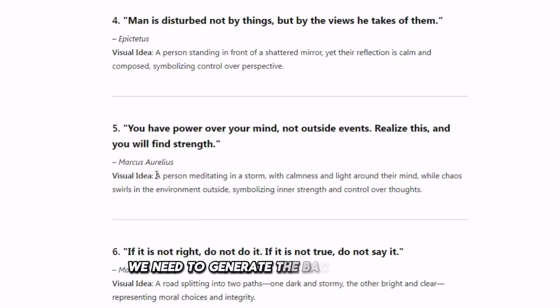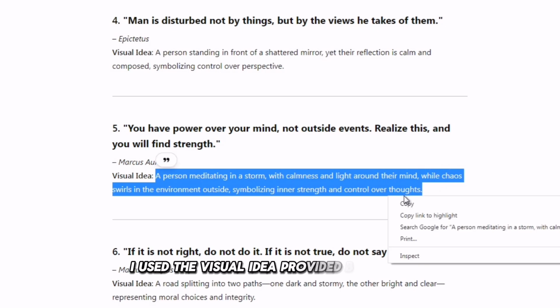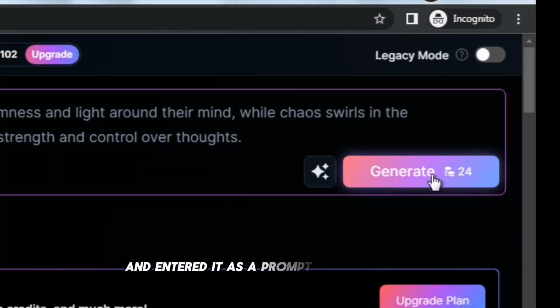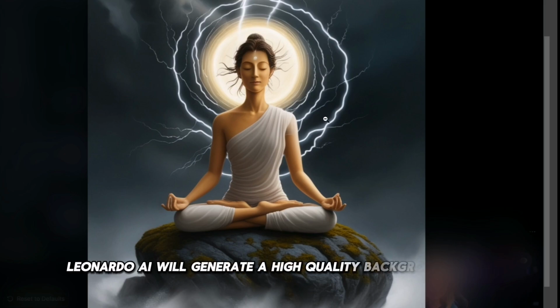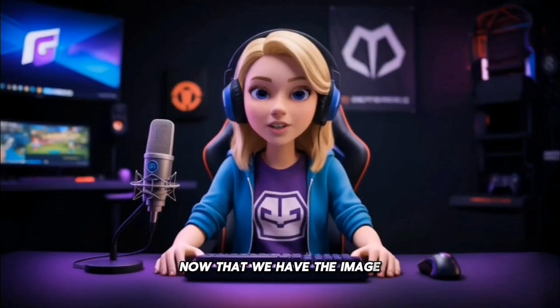Next, we need to generate the background image. I used the visual idea provided by ChatGPT and entered it as a prompt into Leonardo AI. Within moments, Leonardo AI will generate a high-quality background image based on the description. It's quick and straightforward. Now that we have the image, it's time to animate it.